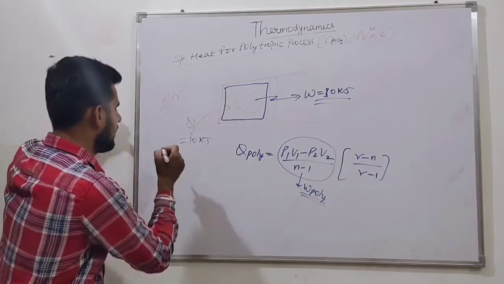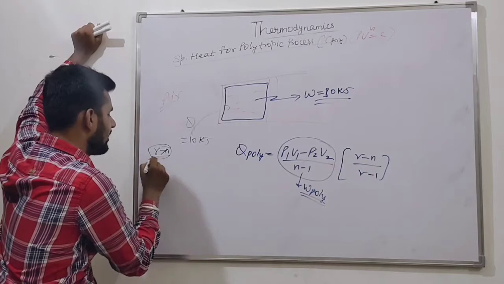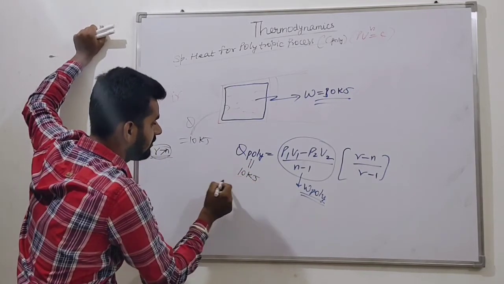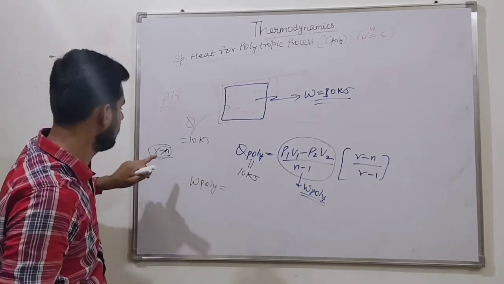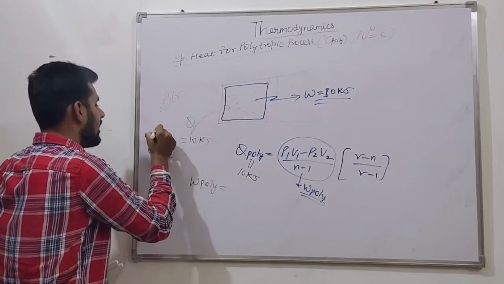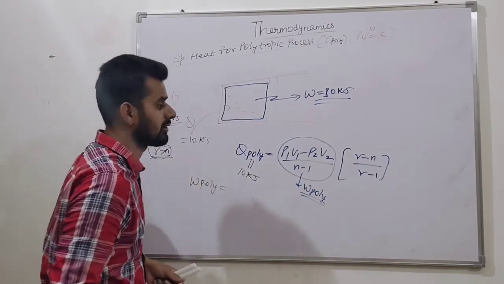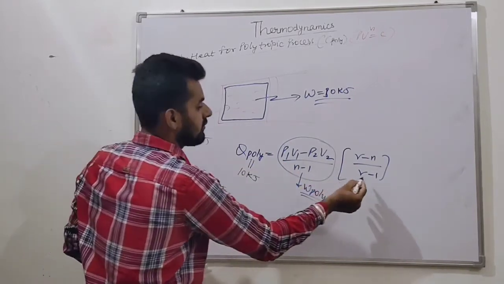Now we know generally gamma is greater than N. We supply 10 kilojoule. Then W poly is what? Let us suppose N is 1.3, and we know gamma is 1.4.